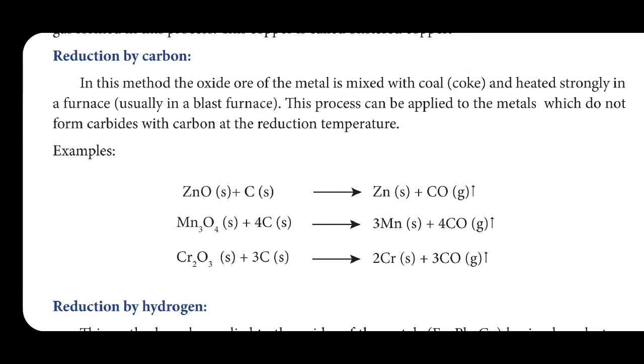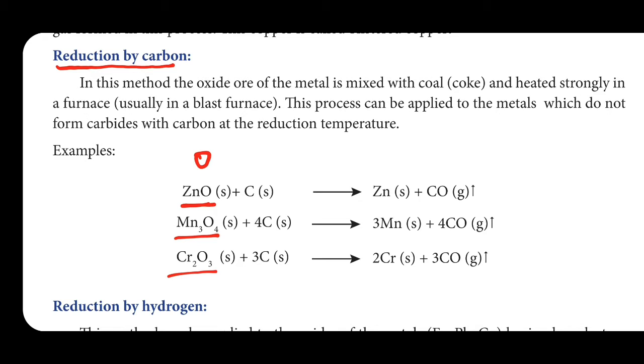Next heading, reduction by carbon. In this method, the oxide ore of the metal is mixed with coke. Oxide ores of metal: zinc oxide, Mn3O4 and Cr2O3, that is chromium 3 oxide. All these 3 are called oxide ores of metal.